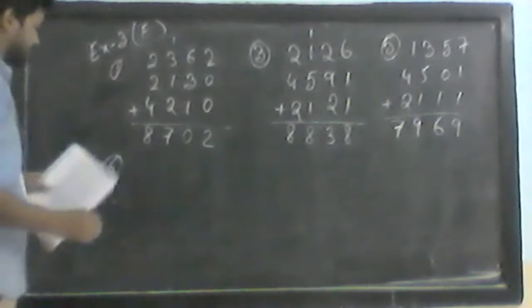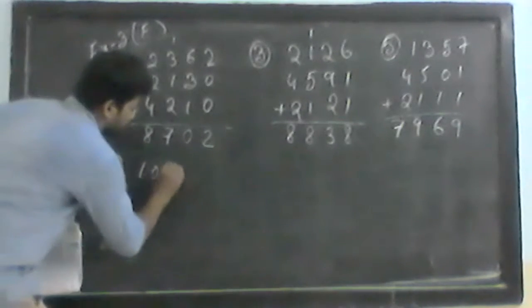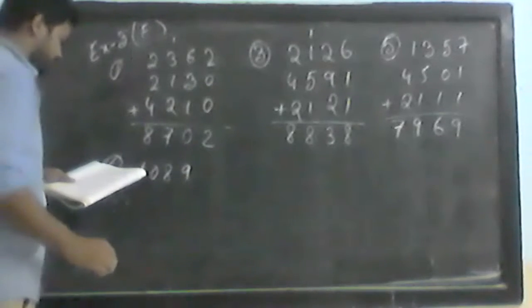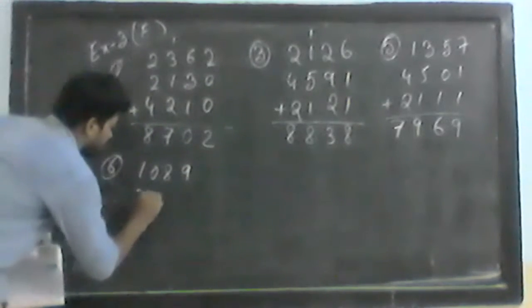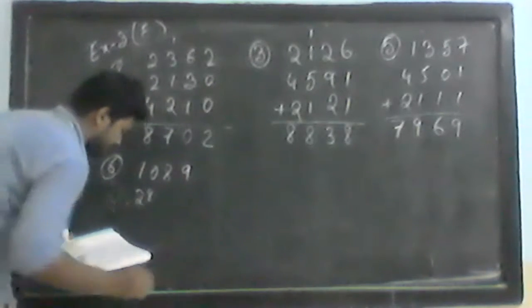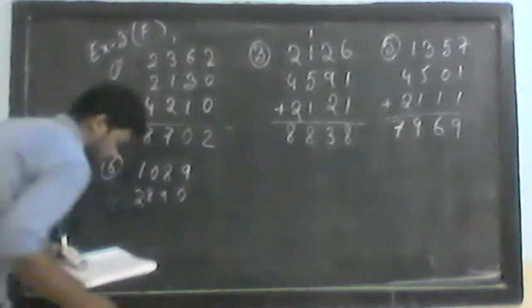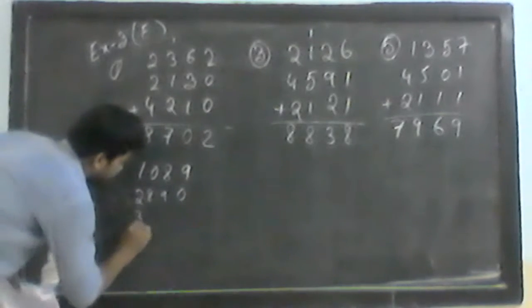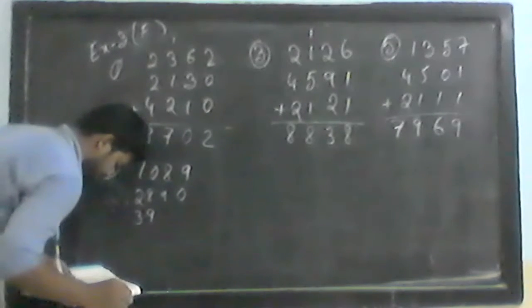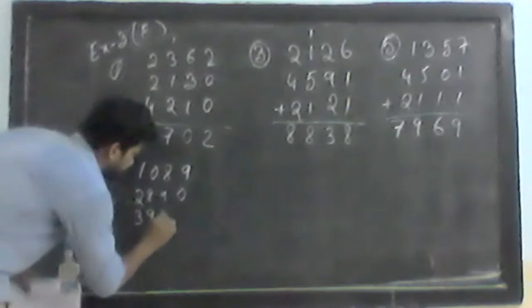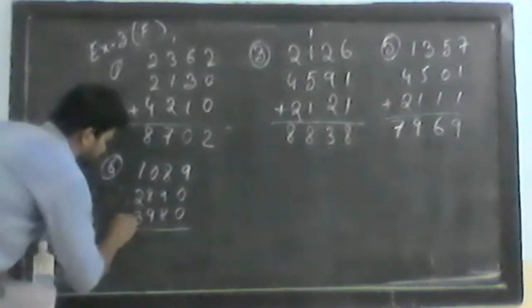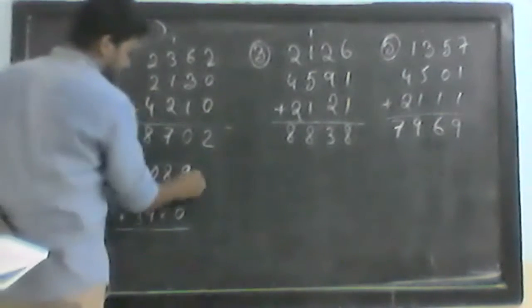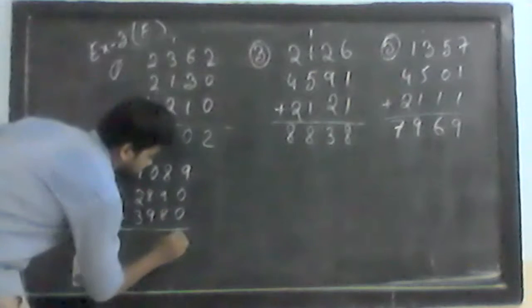Now let's move to question number 6. So in question number 6, 1089, then 2890, then we have 3980. Now if we add all this, 9 plus 0 plus 0, so all this is 9.